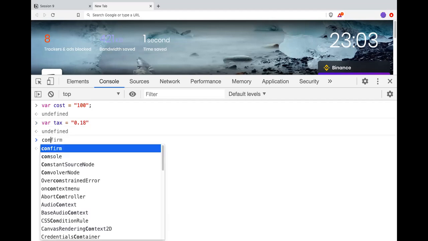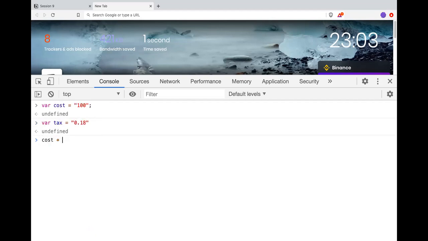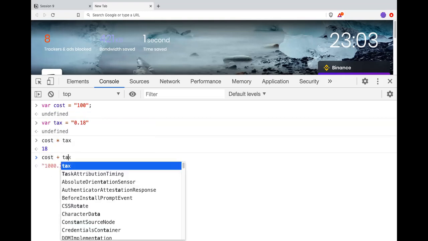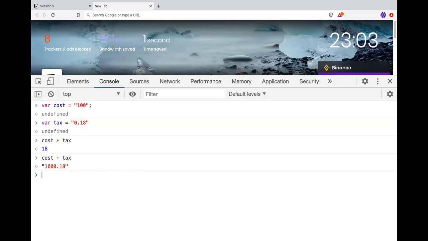If I do cost multiplied by tax, there is a multiplication. When there is a multiplication, it always converts everything in arithmetic into a number. It will always convert all the values into a number. But if I do cost plus tax, because of JavaScript it is giving me something else.